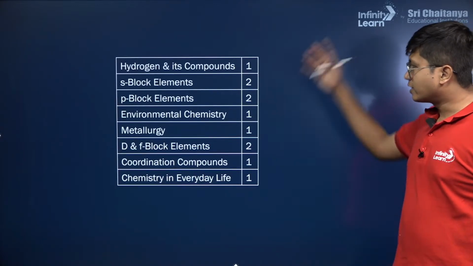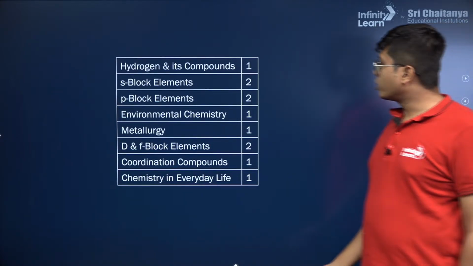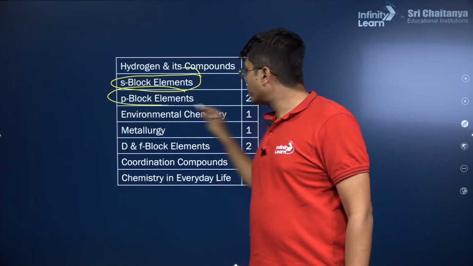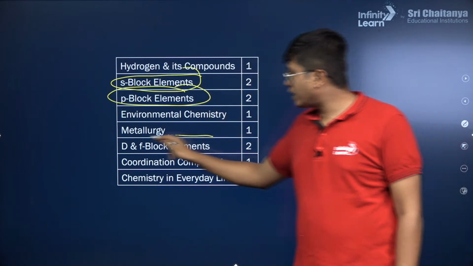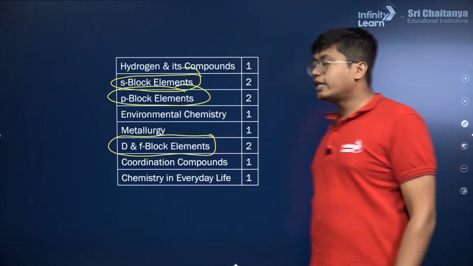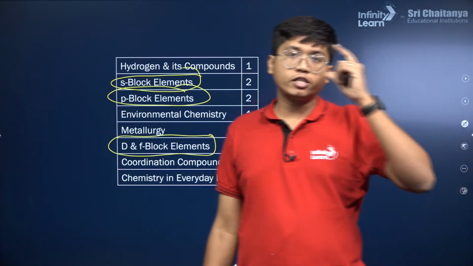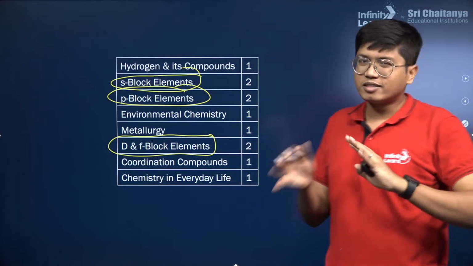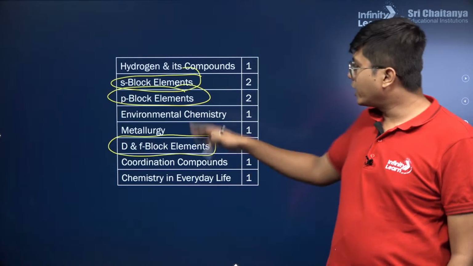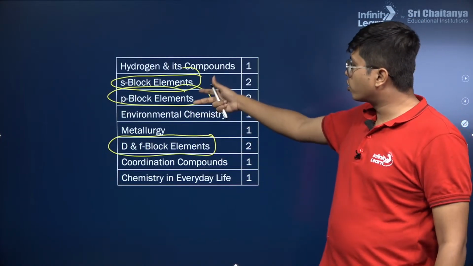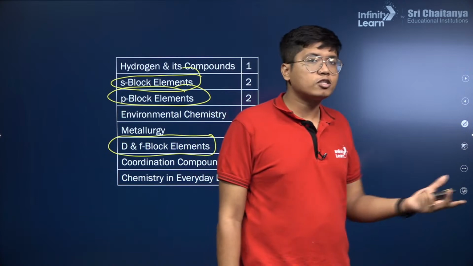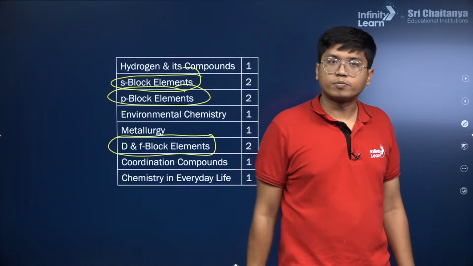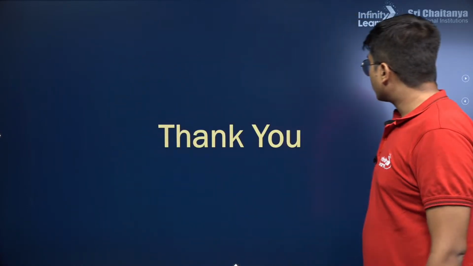Again, you can see the data right here. In inorganic, S block elements and P block elements are important, with 2 questions each coming from them. Even D and F block elements are important. Coordination compounds is a very, very important chapter in JEE Mains. Comparatively in Eamcet, it still has some weightage, but we generally recommend that you focus more on D and F block. But if you're prepared for JEE Mains, obviously your coordination and general organic chemistry, the big ones, are probably already strong enough.